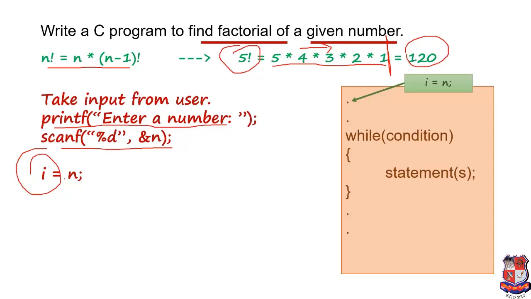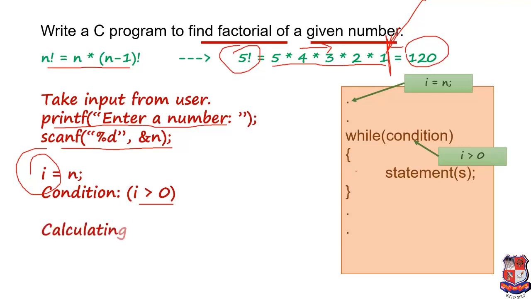Okay, so we have initialized the value i equals n. So what will be the condition over here? The condition is i greater than 0. We already discussed this. Why is it so? Because the last value of i will be 1, so till 1 this loop will be executed. That's why we decided that the condition will be i greater than 0.